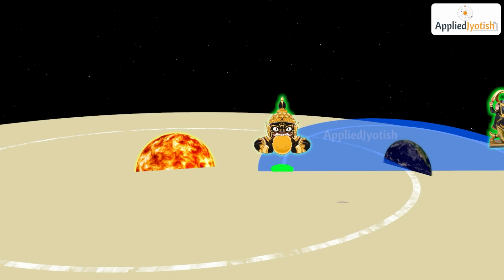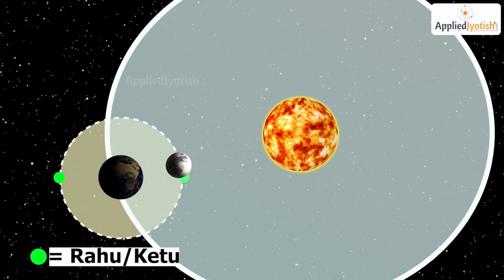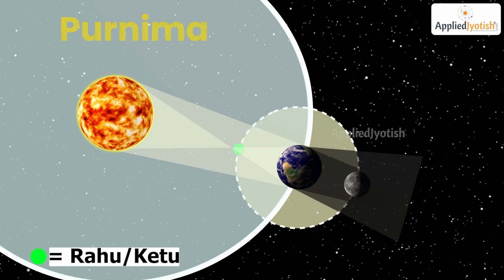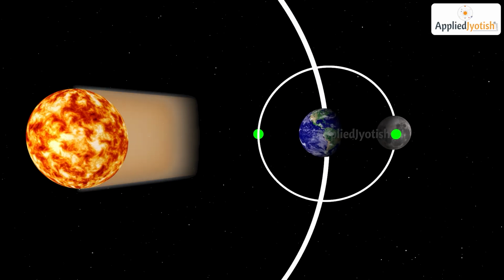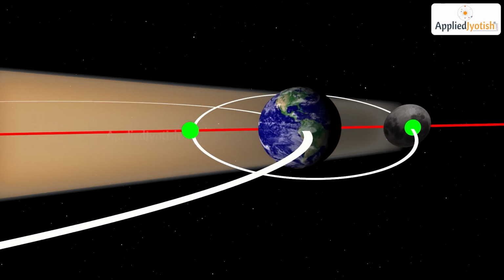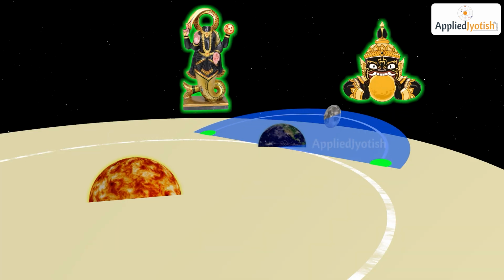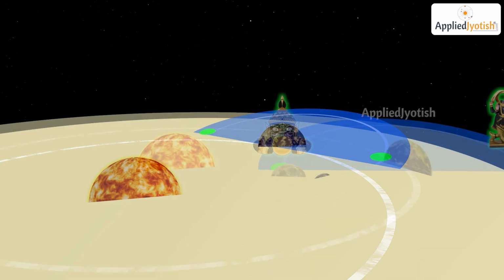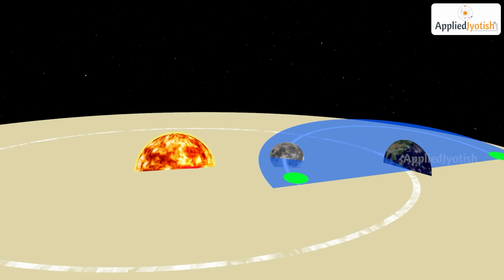If Rahu and Ketu points are not aligned on the same straight line, a solar eclipse can't occur. Similarly, during a full moon, when the sun, earth, moon, and Rahu or Ketu point are aligned in a straight line, the earth's shadow falls on the moon, causing a portion of it to become invisible to us. This results in a lunar eclipse. In fact, eclipses occur only because of these 2 geometrical points or lunar nodes, Rahu and Ketu. If they did not exist, neither solar nor lunar eclipses would ever happen.